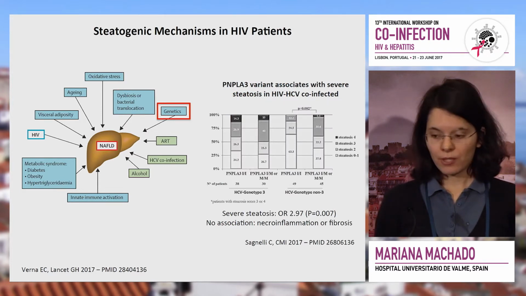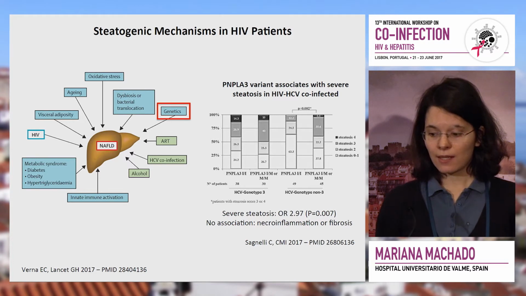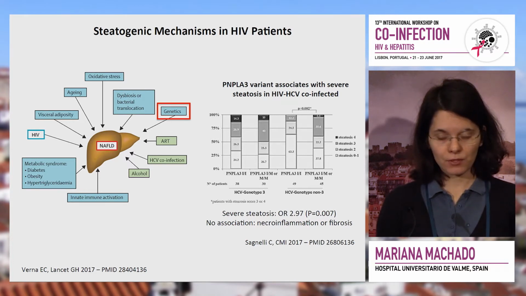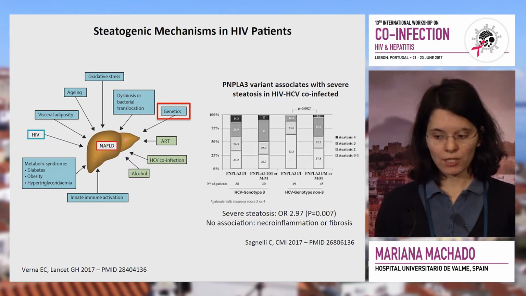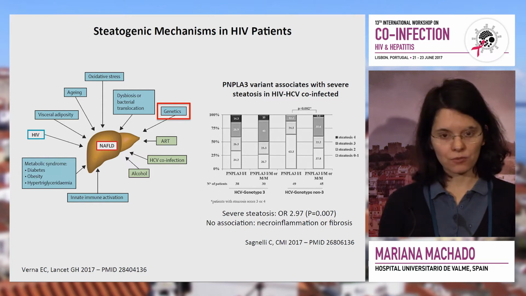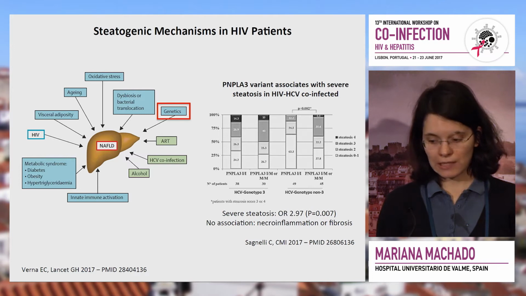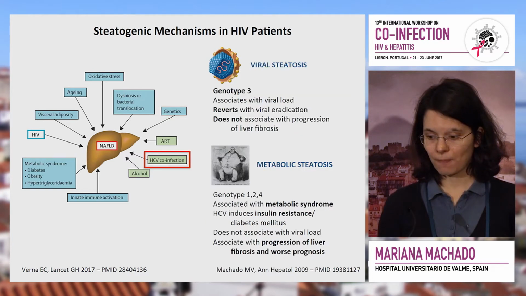Genetics. We know that in primary NAFLD, PNPLA3 variants are associated not only with steatosis, but also with more aggressive forms of liver disease. There are not so many studies in HIV-positive patients, but small studies in co-infected HIV-HCV patients suggest that the presence of this variant of PNPLA3 also associates with severe steatosis, although this study failed to find an association with more severe liver disease.